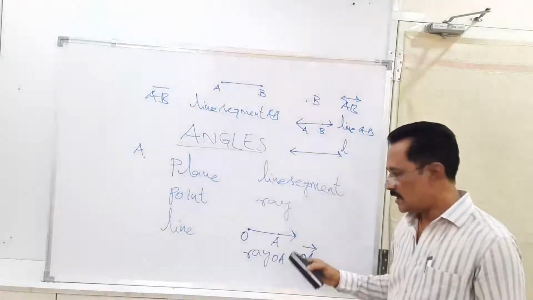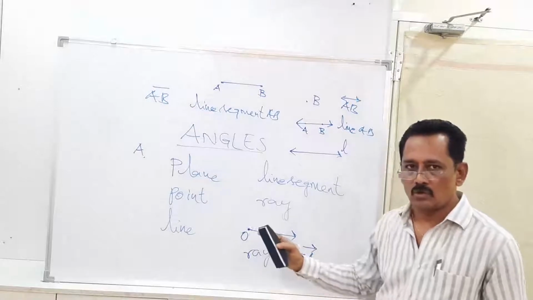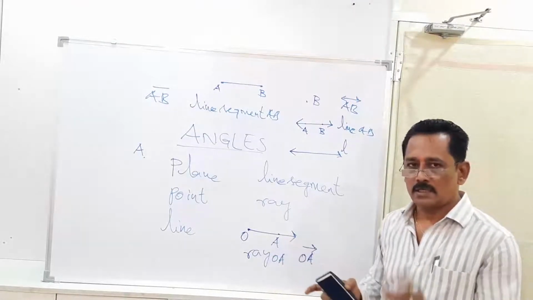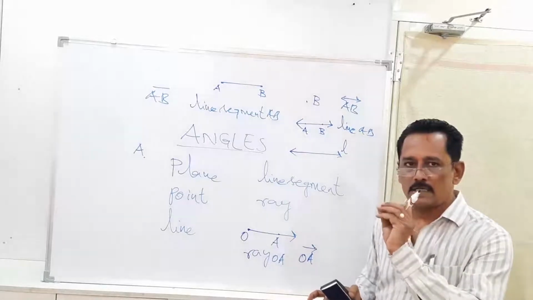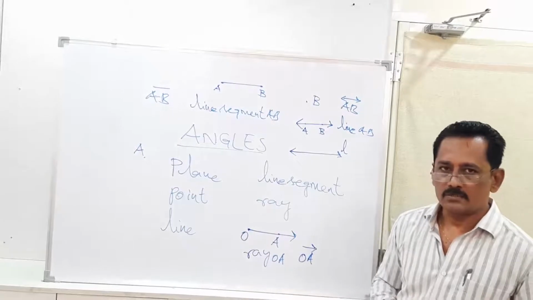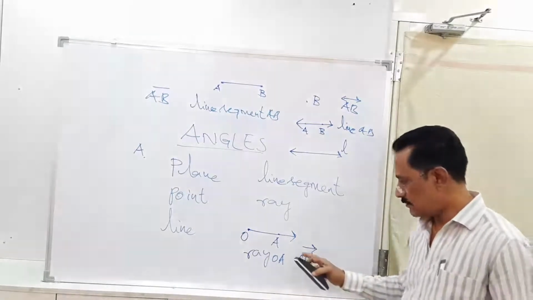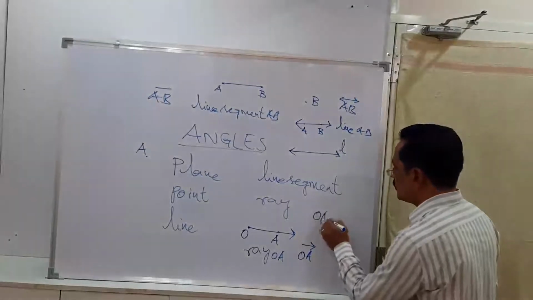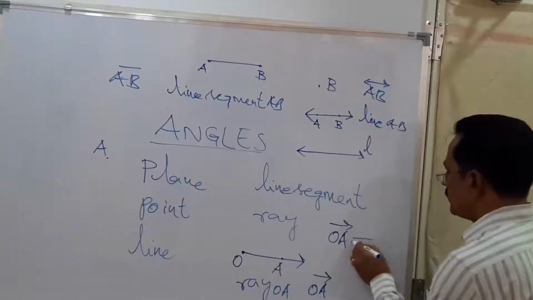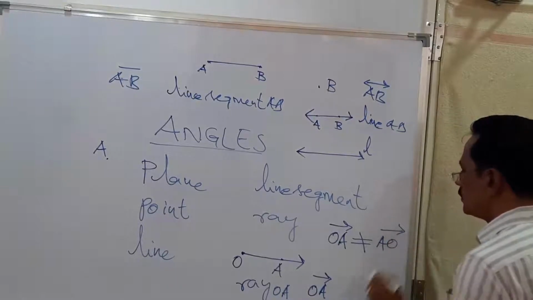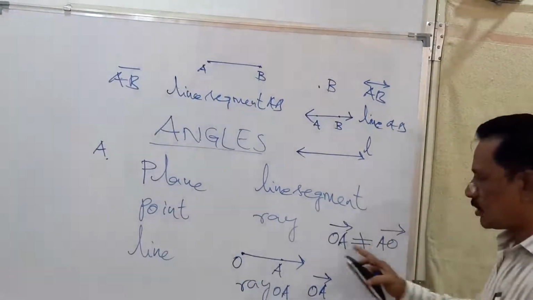In this case, it cannot be read as ray AO. Ray AO means the ray has an originating point A, and in the other direction it is extended endlessly. So it gives such meaning. So ray OA is different from ray AO. So ray OA is not equal to ray AO. These two are not same.